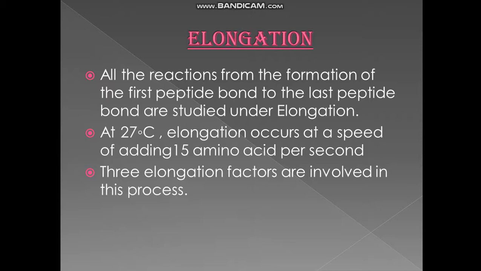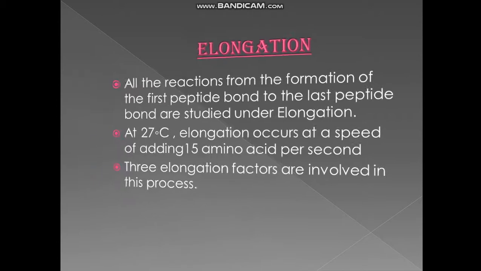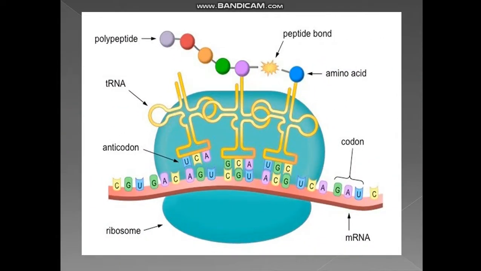Now comes elongation. All the reactions from the formation of the first peptide bond to the formation of the last peptide bond are studied under elongation. Here the chain elongates. You can see it in the diagram which I just shared. Again I am going back to that diagram. You can see here that initiation has taken place and elongation is going on. The chain is elongating itself and different amino acids are being joined. So this will continue in the elongation process. Okay.